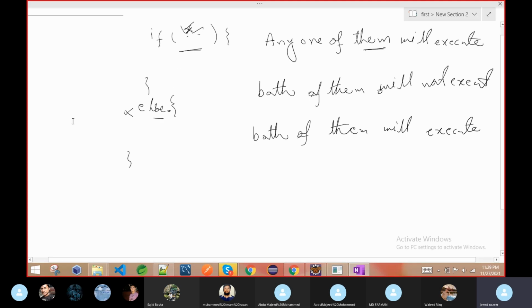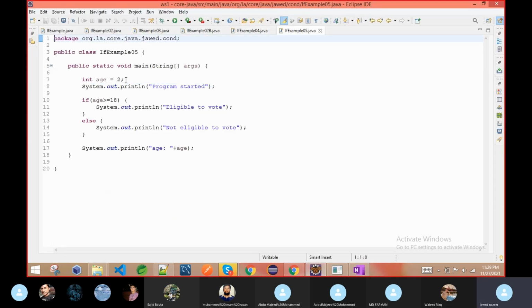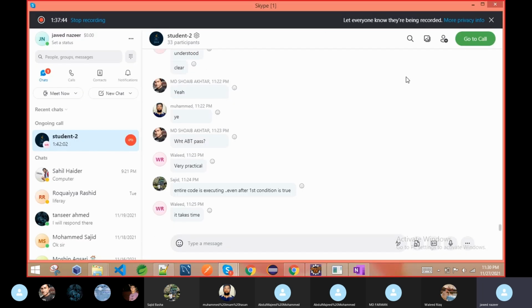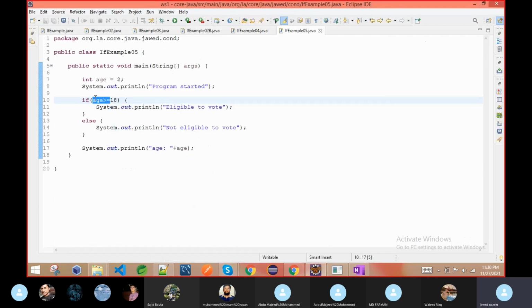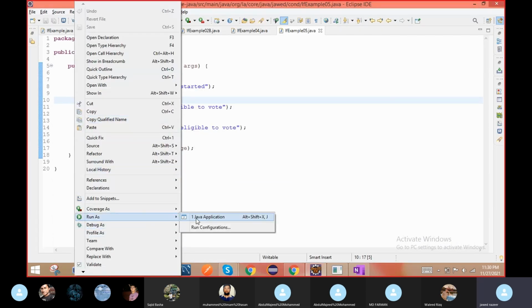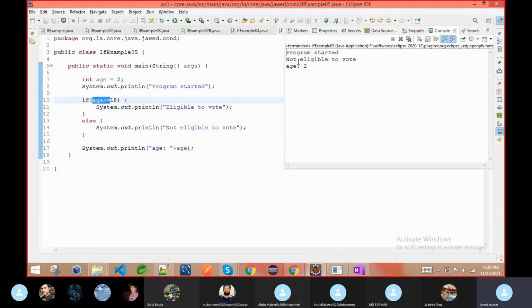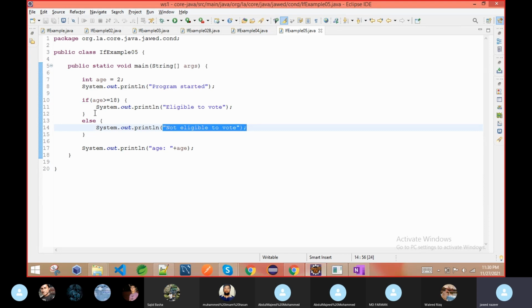This is a very simple basic example we will see here. If age is greater than, same example, but we are using it with else. If this condition is false, else is automatically true, by default. We don't have to do anything. If we run this program, you will see what happens. It says not eligible to vote, meaning it came to else.